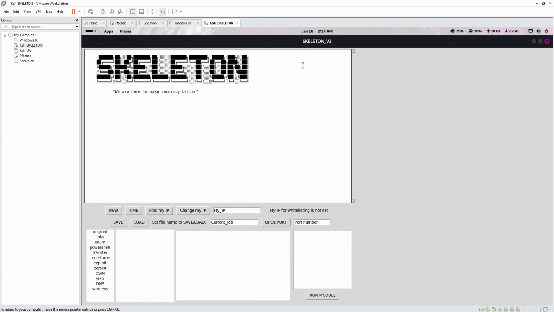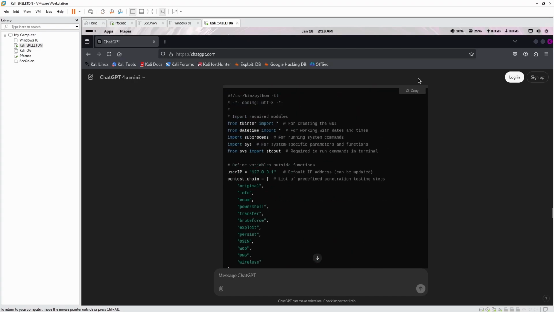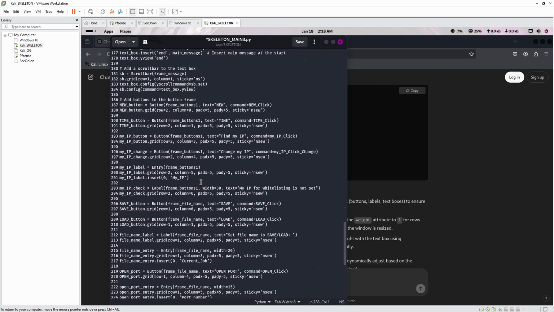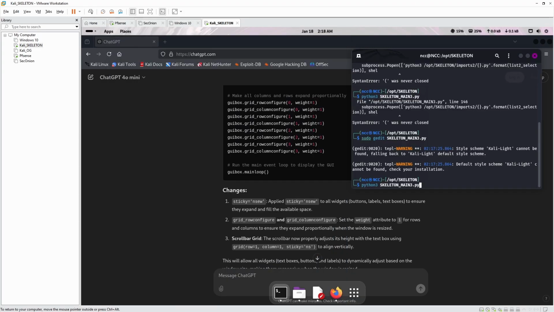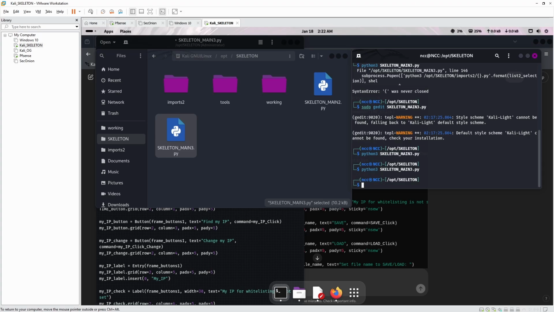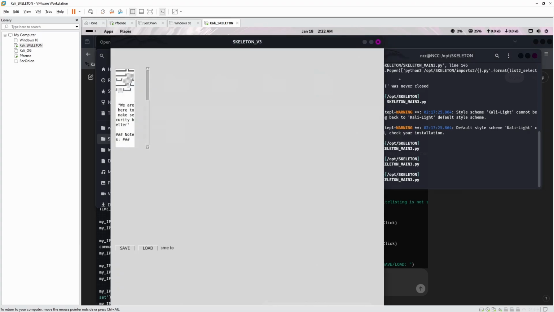Because if we open this, see it doesn't move either, like the template.